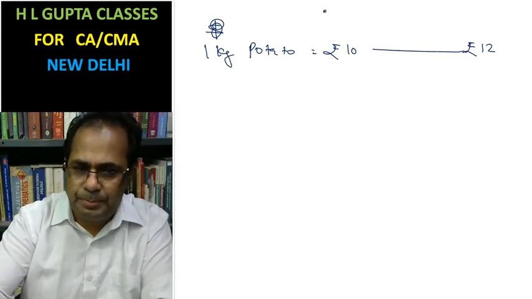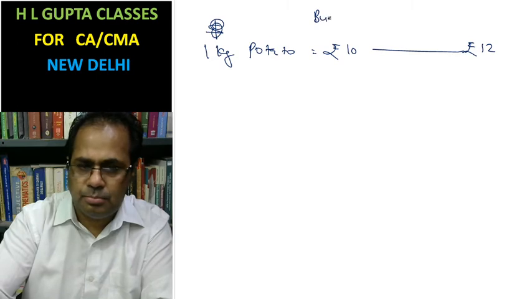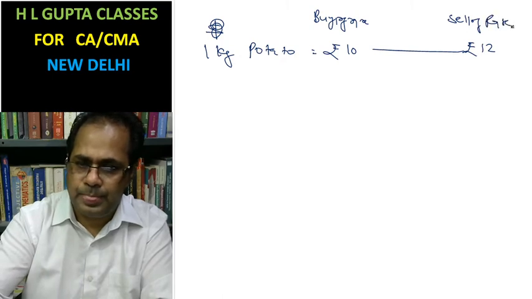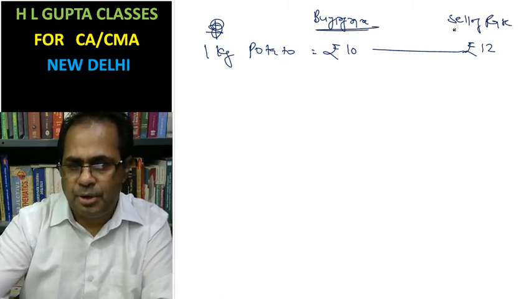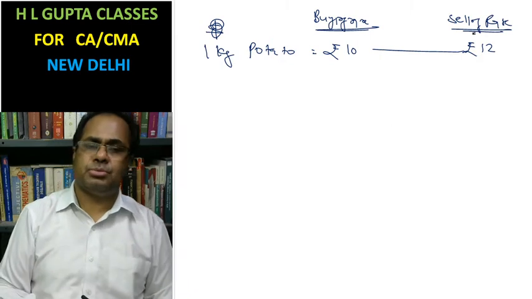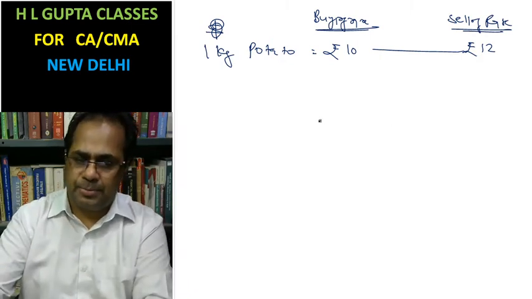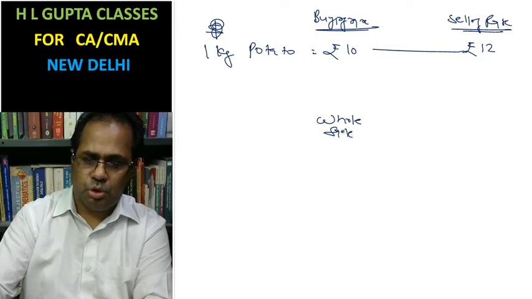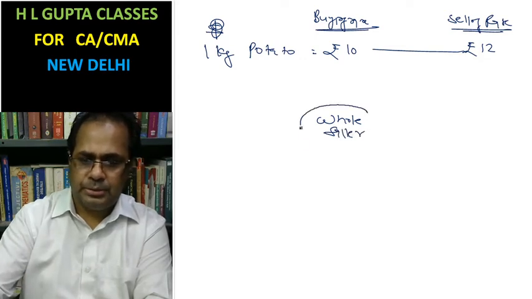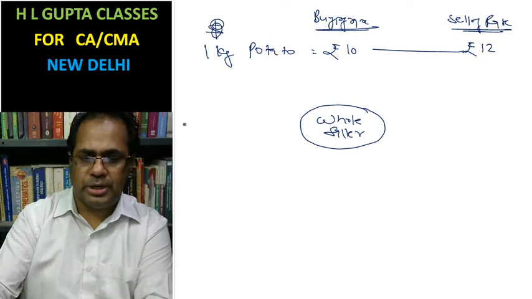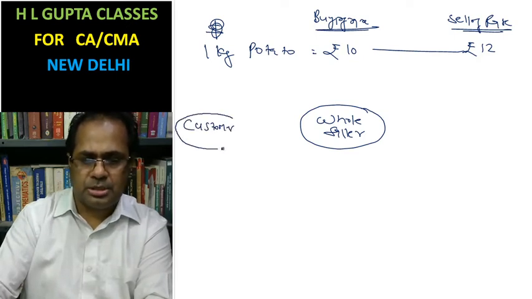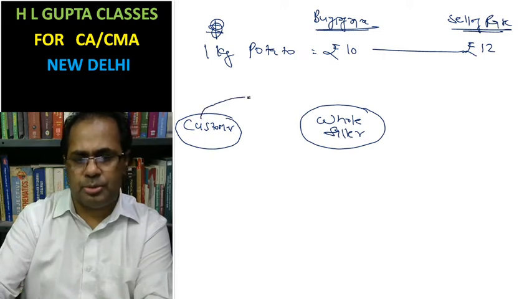This is said to be the buying rate, and this is said to be the selling rate. There are two types of customers who will come to the wholesaler. Suppose I write here, wholesaler. One customer is coming to the wholesaler with the potato.